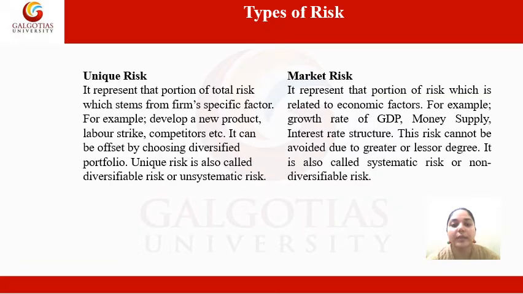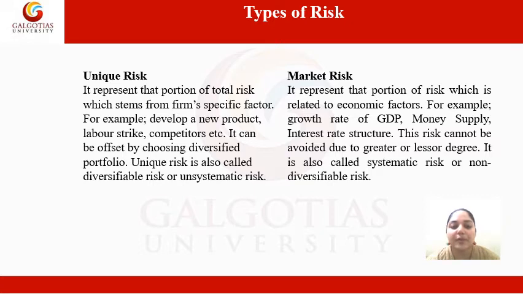Now let's look at the types of risk. So we have two types of risk here. The first one is unique risk. It represents that portion of total risk which stems from firm-specific factors. It means the unique risk is related to business risk because in this also we look at the specific or particular risk. For example, developing a new product, labor strike, competitors, etc. So these are all specific factors related to the firm separately.